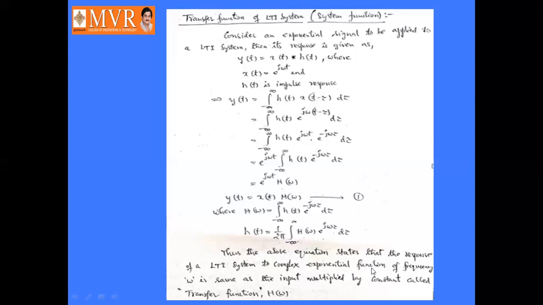That is, the response of an LTI system, linear time invariant system, to a complex exponential function of frequency omega is the same as the input multiplied by a constant. What is that constant? H of omega. H of omega is called the transfer function.